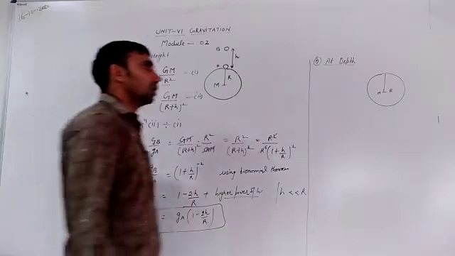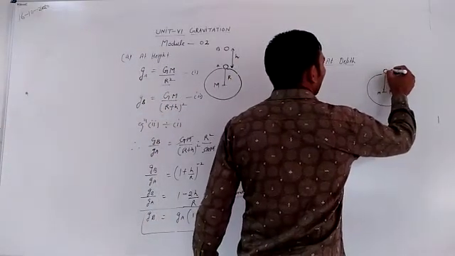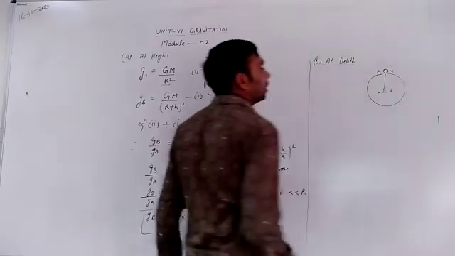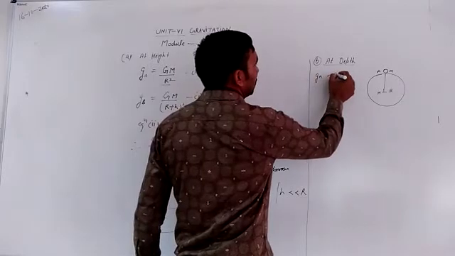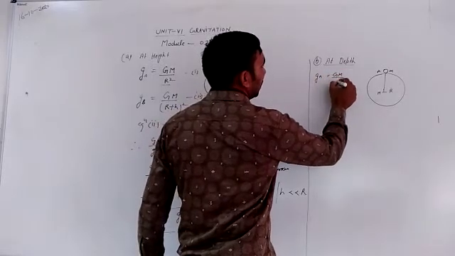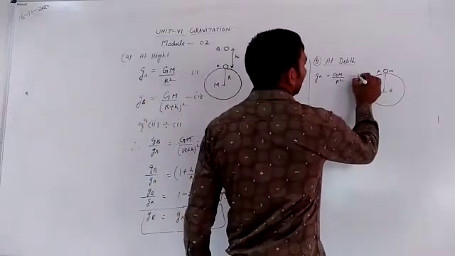Body on the surface of Earth at point A, then acceleration due to gravity, same, g_a is equal to GM divided by r square. This is equation number first.